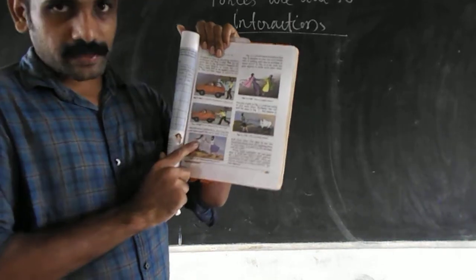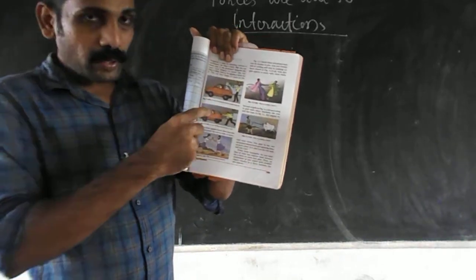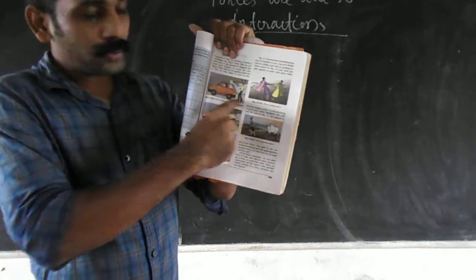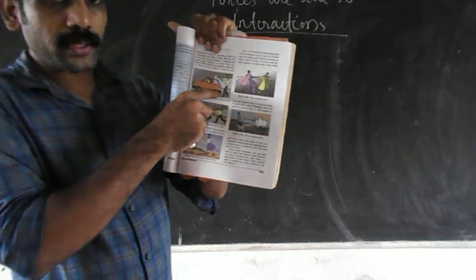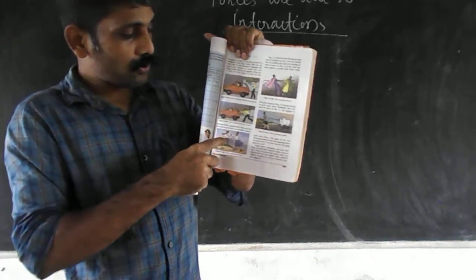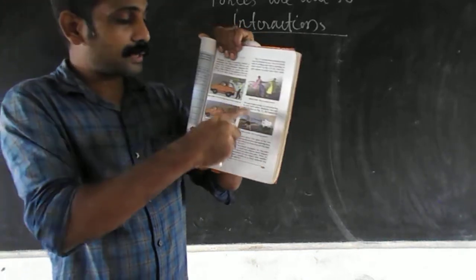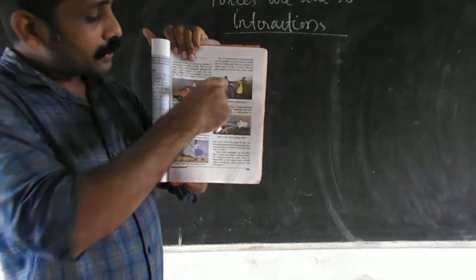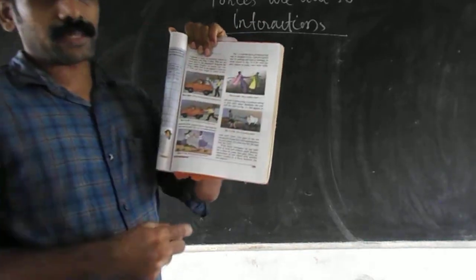In all these examples, what are they? This is not an example of force. Here the boy is not giving any force, so this is not an example of force. This is an example of force, this is an example of force, and this is an example of force.